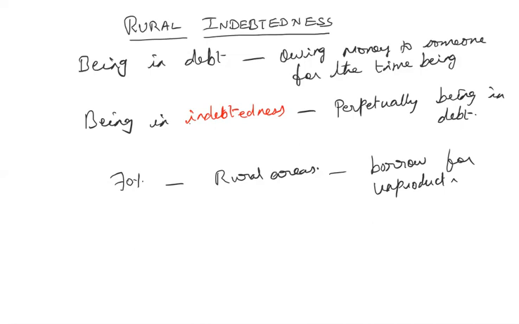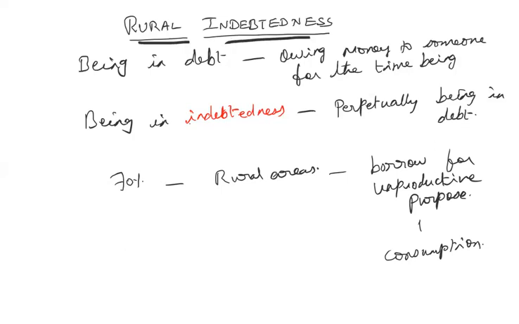And since they are borrowing for unproductive purposes, to whom do they have to go? They cannot get that loan from the institutional sources. So if they have to borrow loans for unproductive purposes, like for consumption, then they have to approach only the money lenders. These money lenders charge a very high rate of interest, and the rural people will not be able to repay the loan. So throughout their lifetime, perpetually or for a long period of time, they are continuously in debt. That is the situation, rural indebtedness.